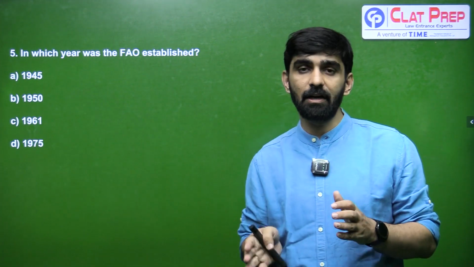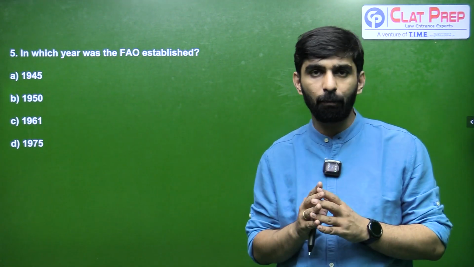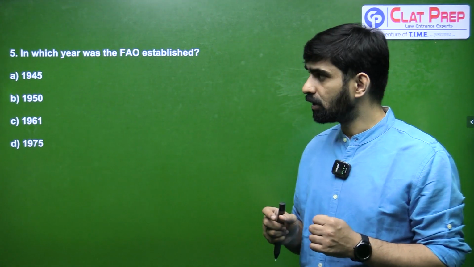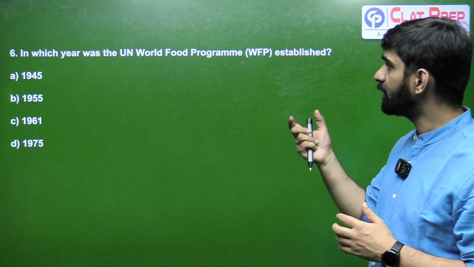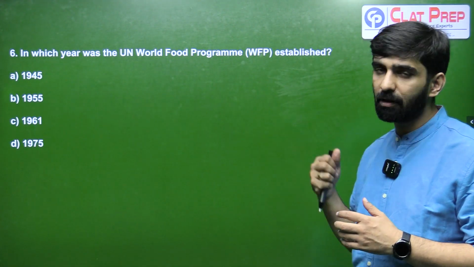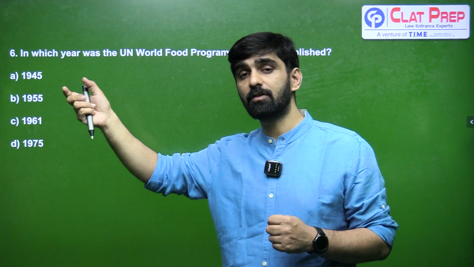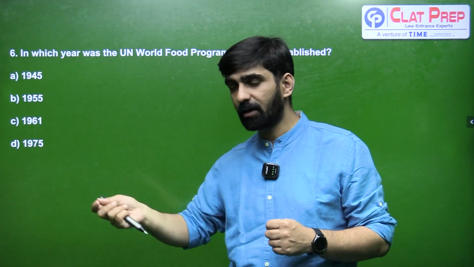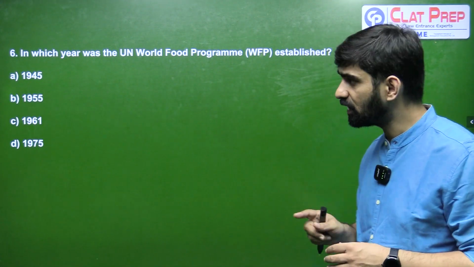Remember, the establishment year and the headquarters of your United Nations agencies and your principal organs is important. So you should know at least the year as well as the headquarters of that particular organization. Moreover, you should know the year in which the United Nations World Food Programme, UN WFP, was established. It was established in the year 1961. So it's not something which was established at the time of UN formation, but it was established much later. So the correct answer for 6 is going to be C.